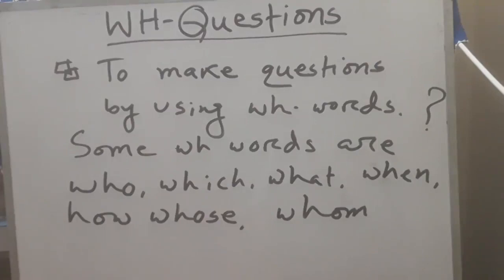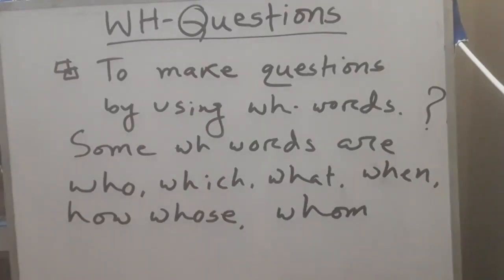And what, which, whose are used in the sentence as pronouns. So, my dear students, let me discuss in detail the structures and examples of WH questions, how, when, where we have to make WH questions. So, dear students, follow me.